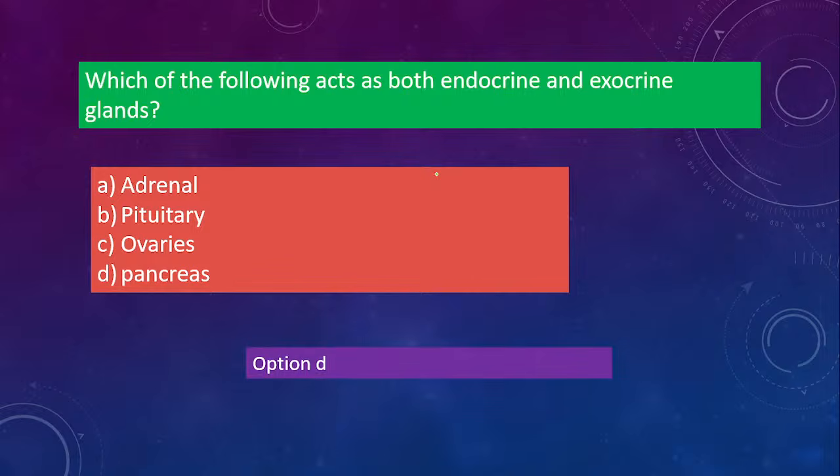Okay, so the answer is D. Very good. Pancreas. So the pancreas is the only organ which acts both as an endocrine and exocrine gland. This question is very common, so please keep a note of it.